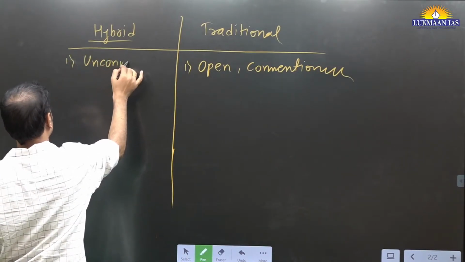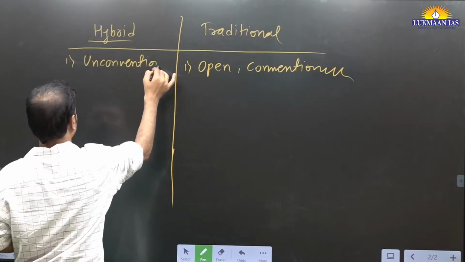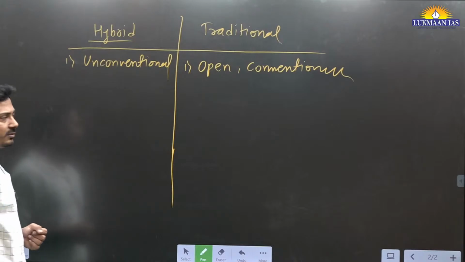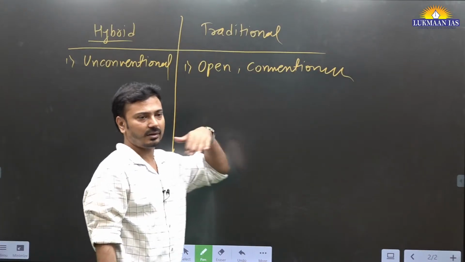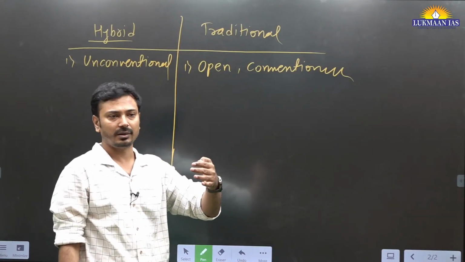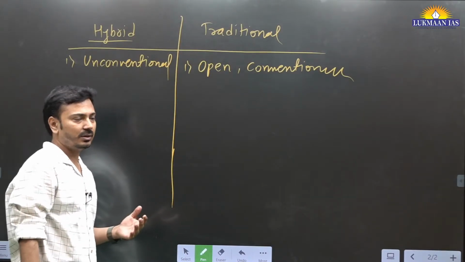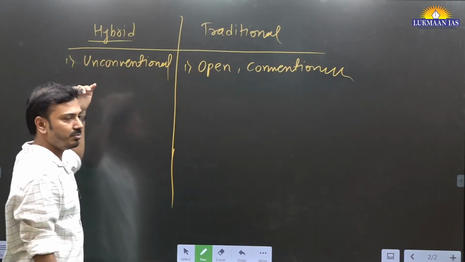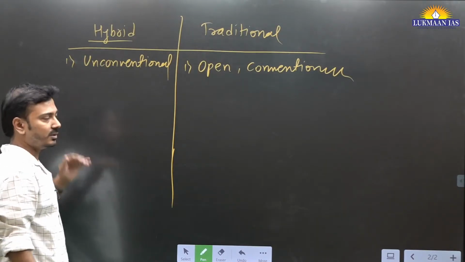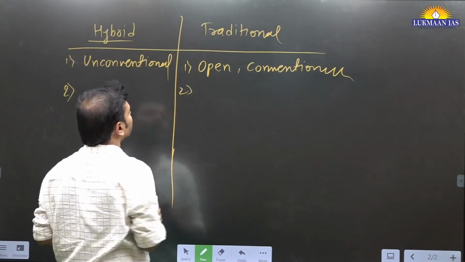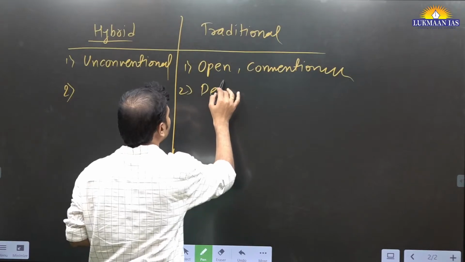In hybrid warfare the focus is on both unconventional as well as conventional methodologies. In traditional warfare, the army, navy or air force is directly involved in military operations, whereas here direct hostilities or confrontation may not be there. Understood? Second important difference is that here the focus is on deterrence.